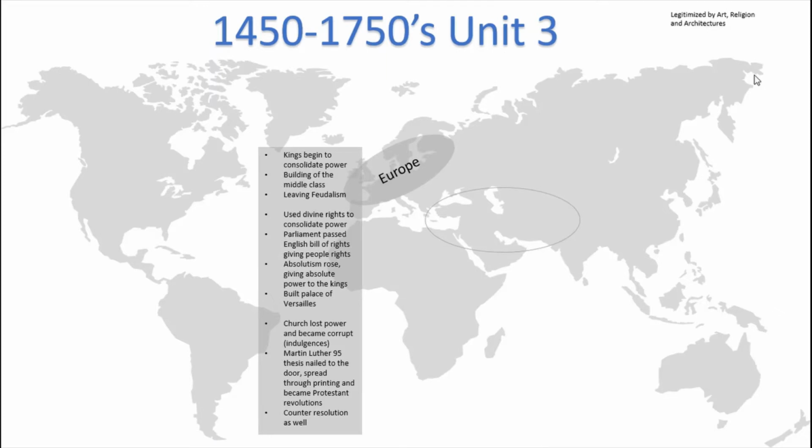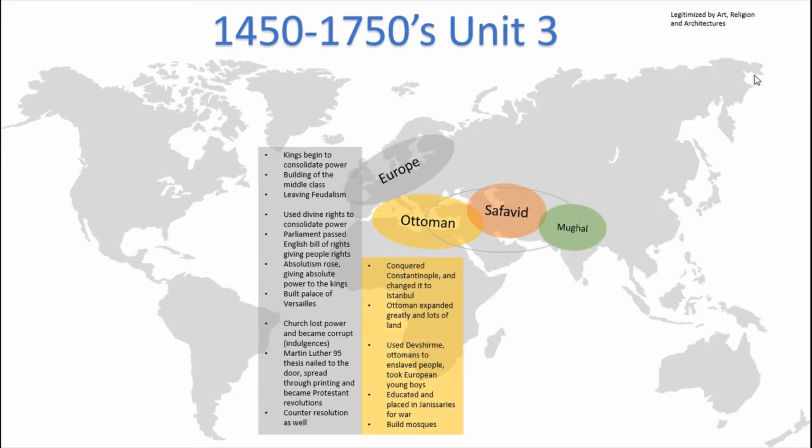Okay, so this circled region is Timur's reign. He actually controlled this region, but this was much before our time period. In our time period, Timur's massive army caused his empire to spend too much money, and he could not upkeep it. So his empire fell, and three empires rose out of it: the Ottoman, the Safavid, and the Mughal Empire.